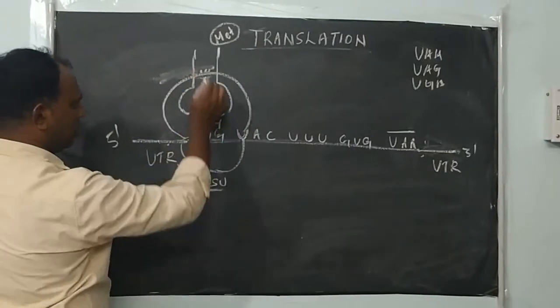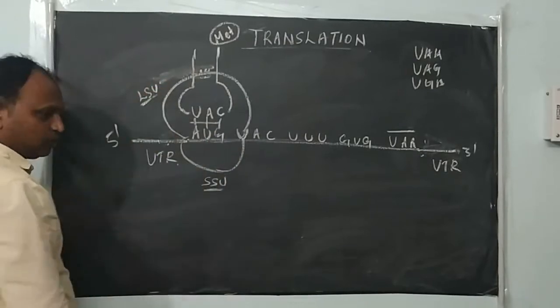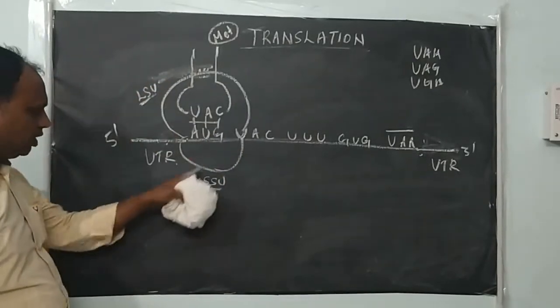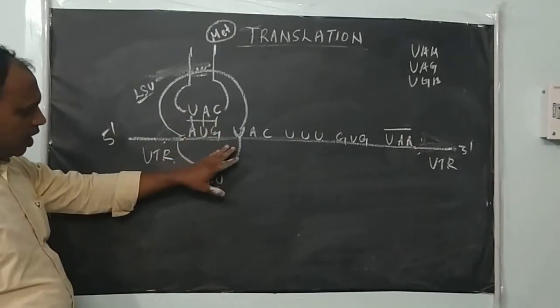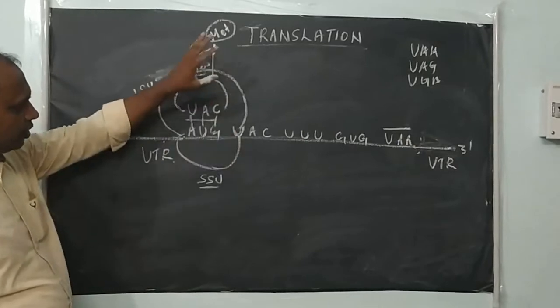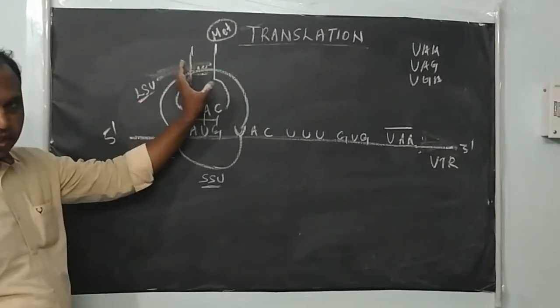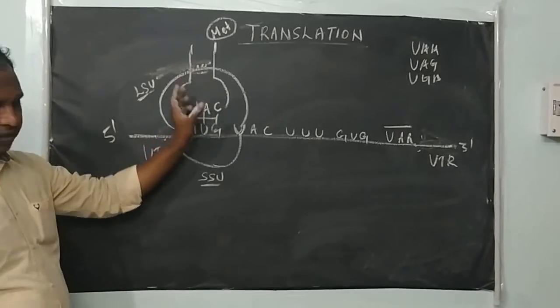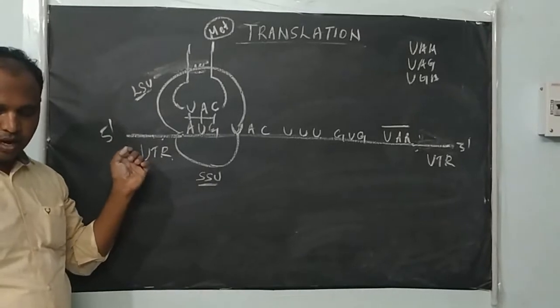This is a tRNA. This one is the large subunit of ribosome, and this is the small subunit. In this complex, the small subunit of ribosome, the large subunit of ribosome, mRNA and a charged initiator tRNA molecule are forming the complete translation initiation complex.